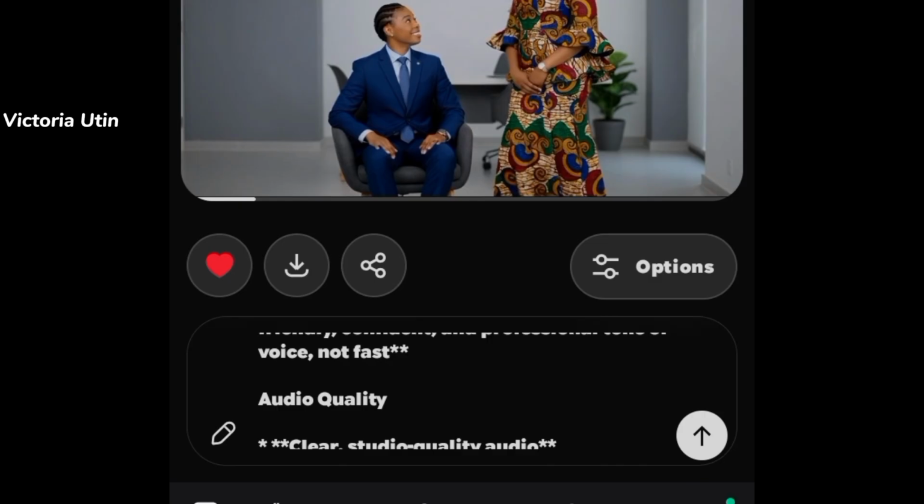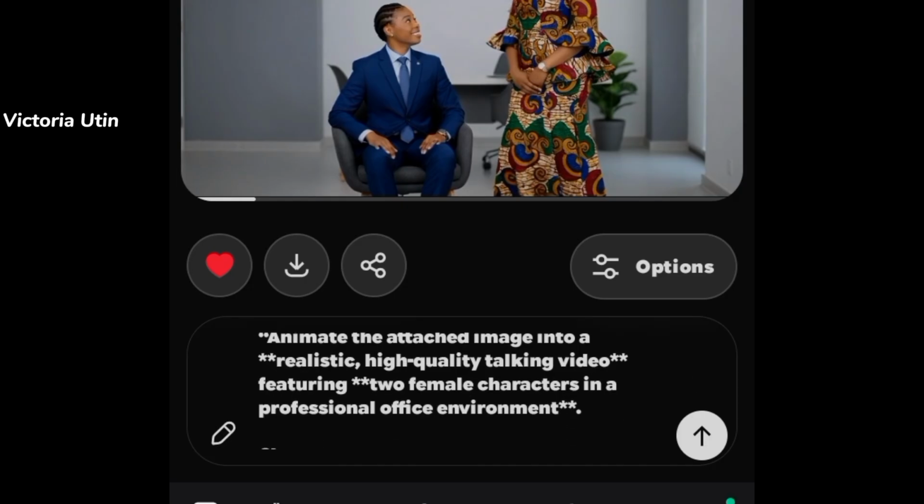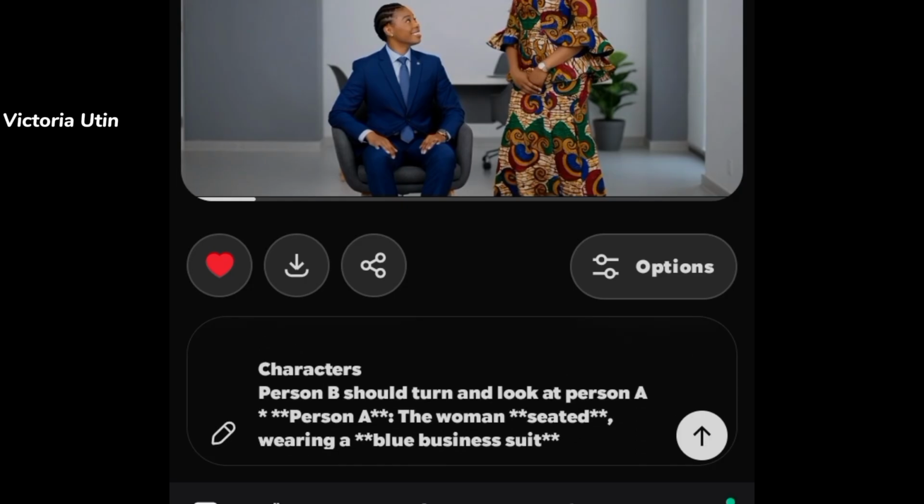Very, very important, allow that part to be there. The only thing you are going to be deleting is the dialogue, what you want your image to say.